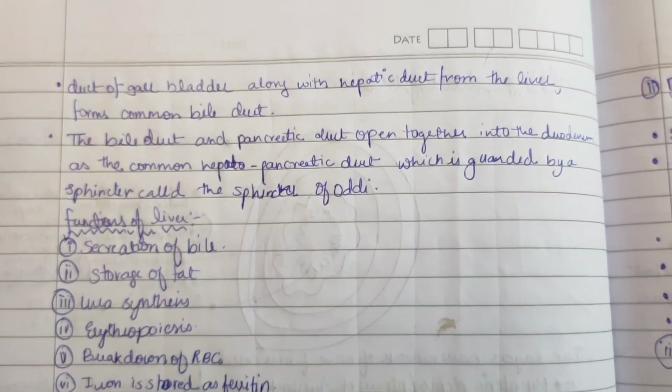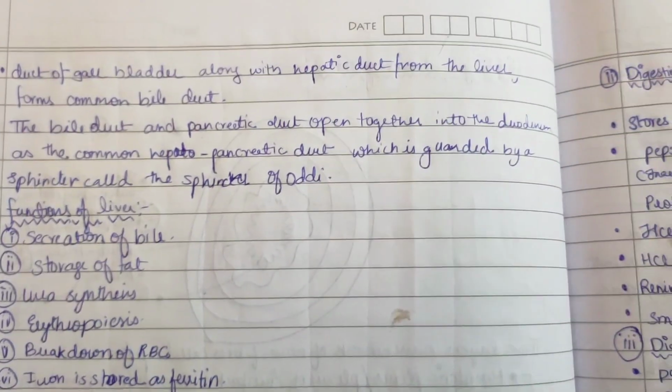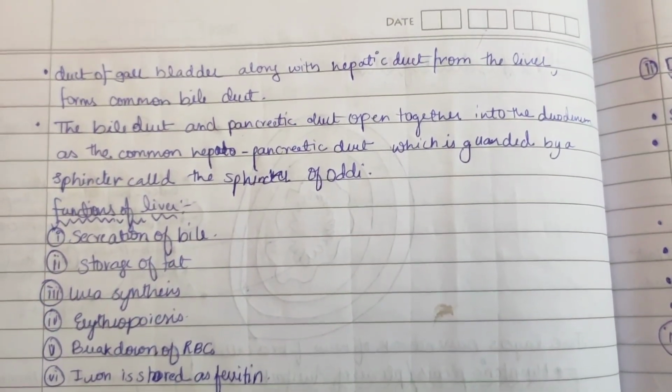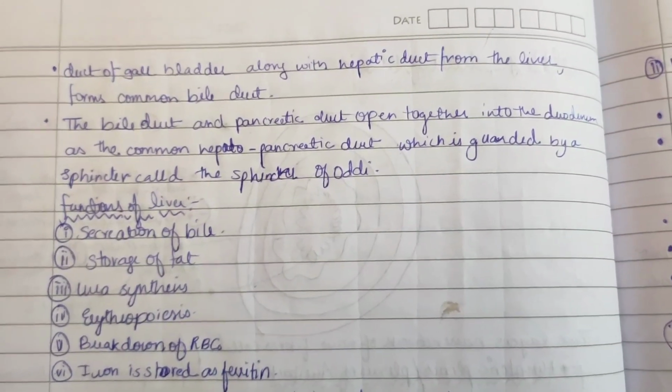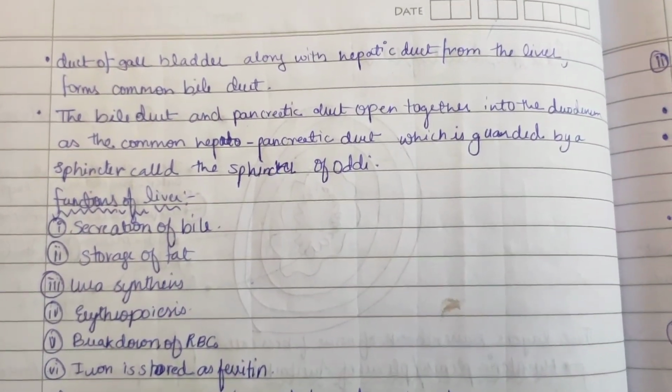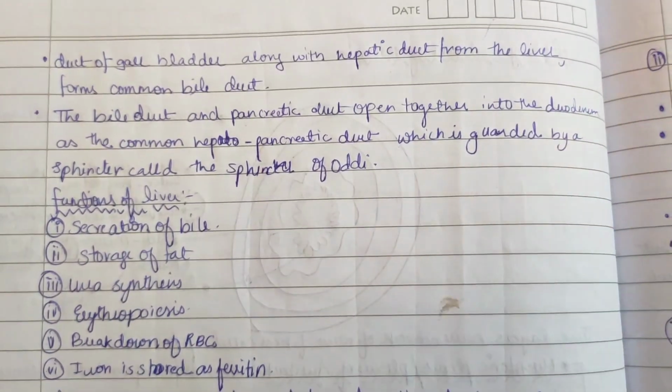The duct of the gallbladder along with the hepatic duct from the liver forms the common bile duct. The bile duct and pancreatic duct open together into the duodenum as the common hepatopancreatic duct, which is guarded by a sphincter called the sphincter of Oddi.